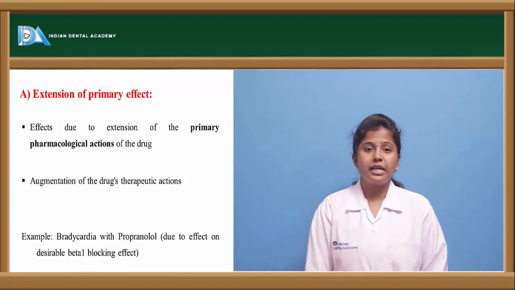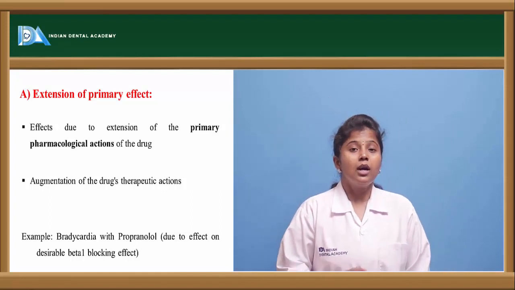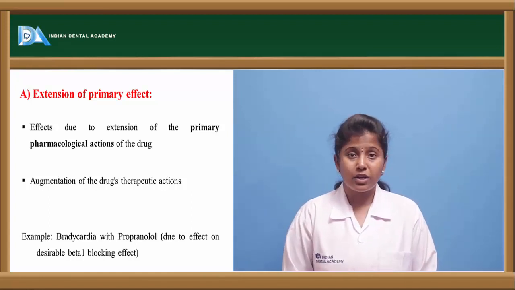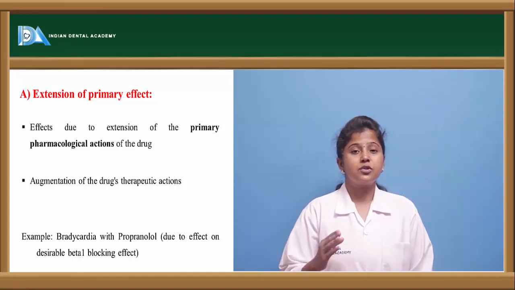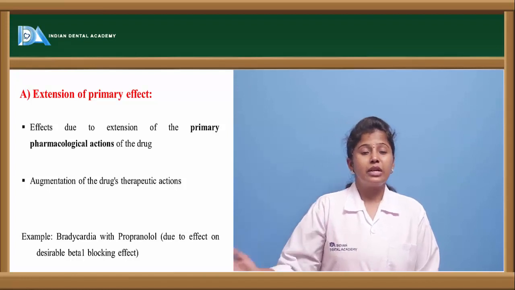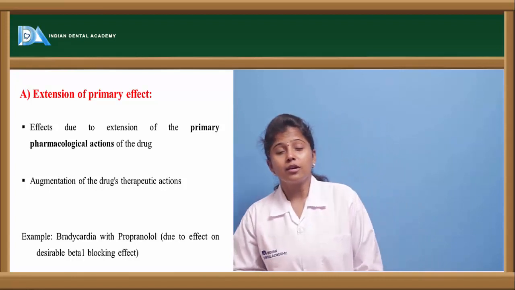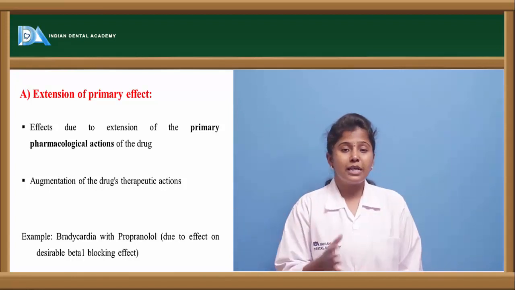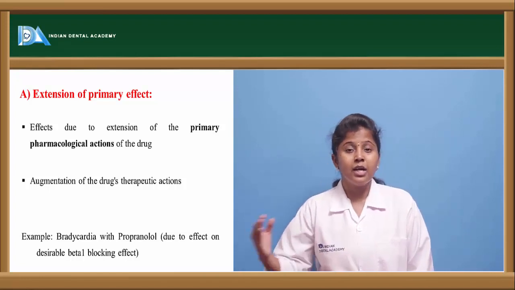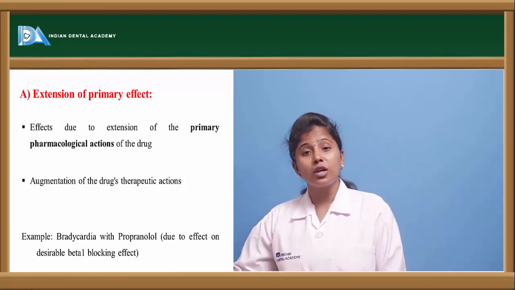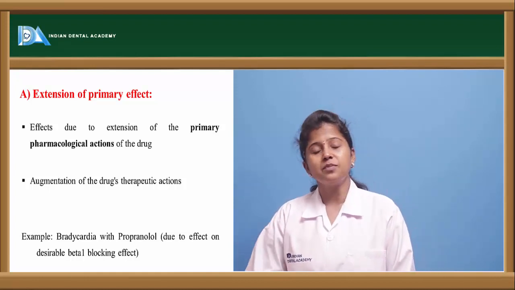For example, take bradycardia with propranolol. Propranolol is a beta blocker and it has many useful effects: it is used in hypertension, it is used in arrhythmia, and it is even used as an analgesic agent. Here propranolol does not show adverse effects initially, and the drug therapy has to be extended. Because of the extension, the chronic use of this drug leads to a condition called bradycardia, which is predictable.